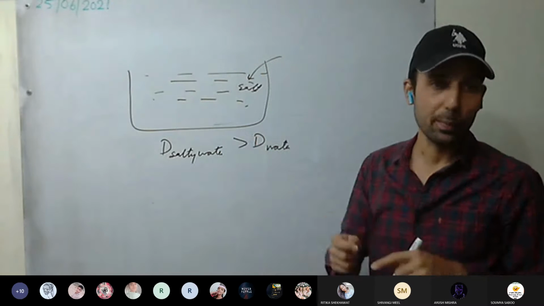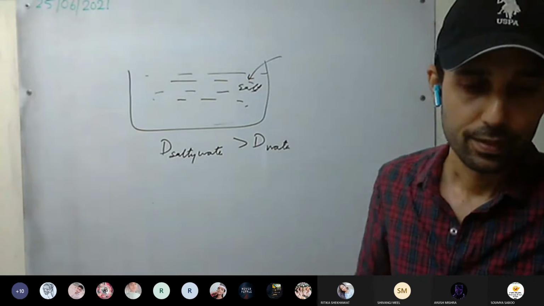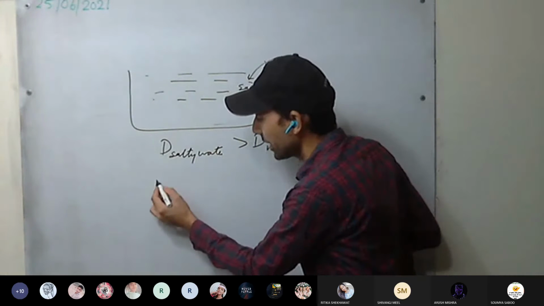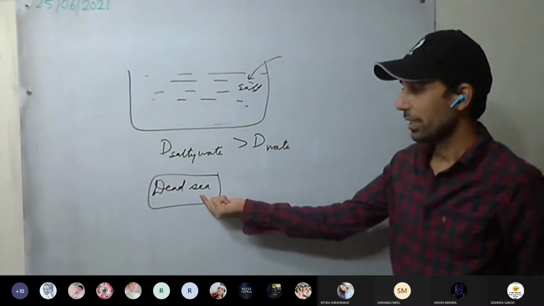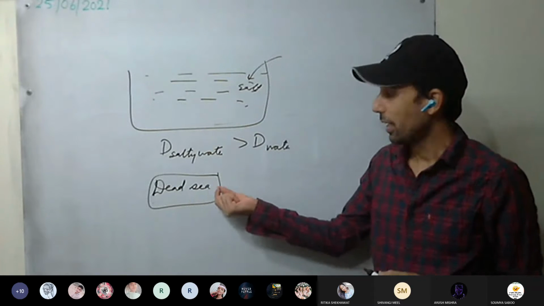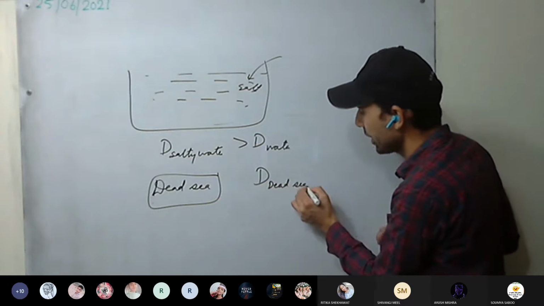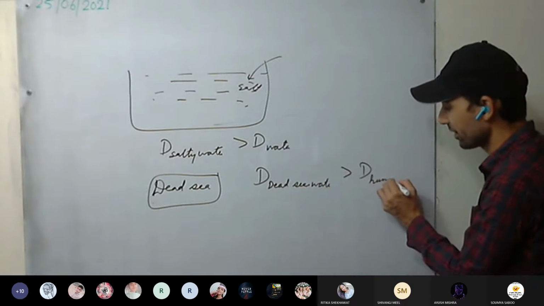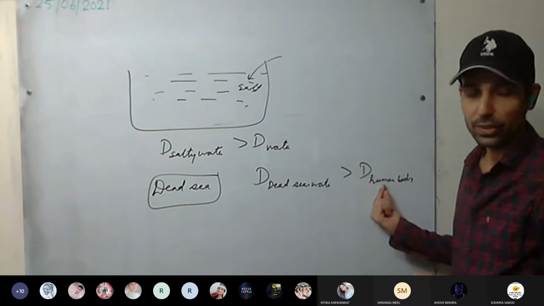That's why it's easier to swim in sea as compared to swimming in a lake or river, in fresh water. For example, the Dead Sea contains a very high amount of salts and minerals, and its density is greater than the effective density of the human body.